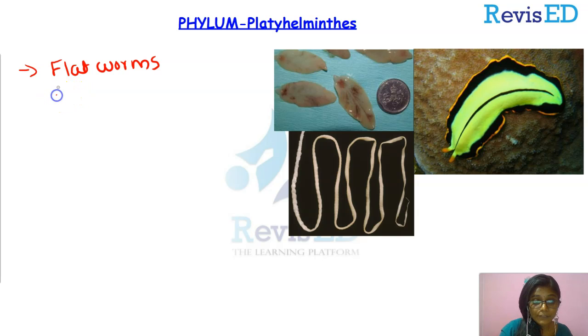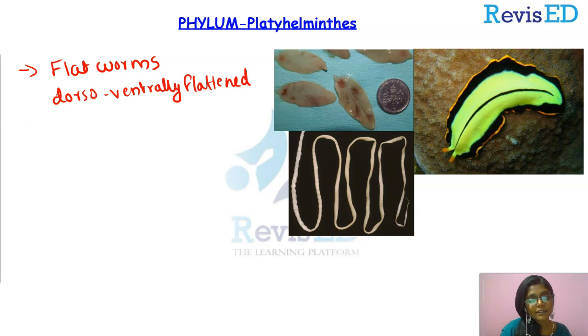They have a dorsoventrally flattened body. Dorsoventrally flattened. See, what is the structure of these animals here? All of them are dorsoventrally flattened.